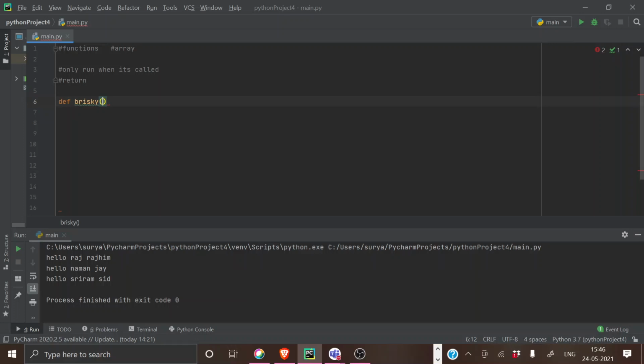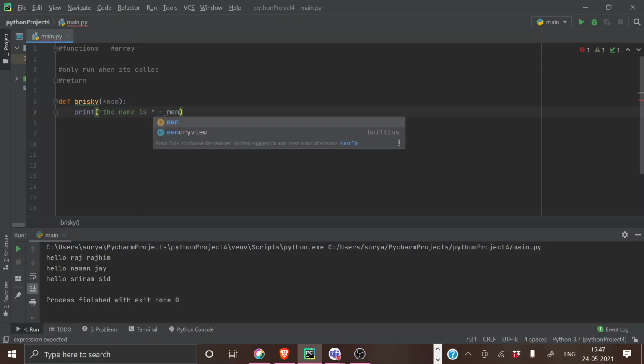If you want to use that n number of arguments, you have to use this particular star symbol before your arguments. Like if my argument is member, this is how my syntax should be. You should use a star before it, and otherwise it's normal. And I'm going to print the names, and I'm going to give mem.